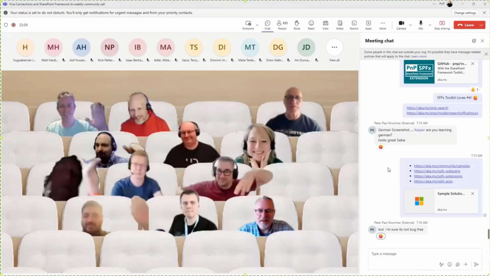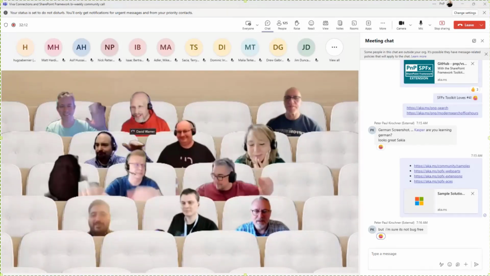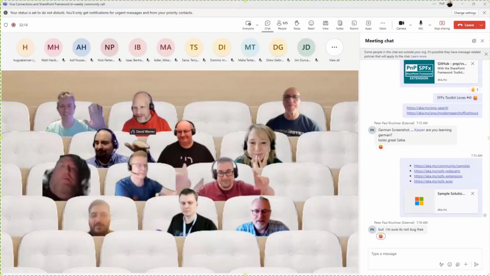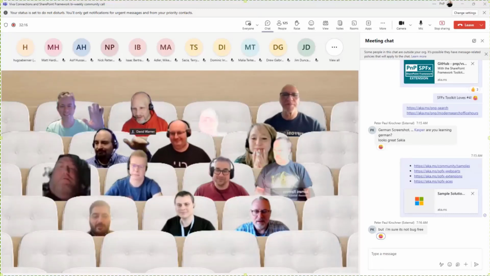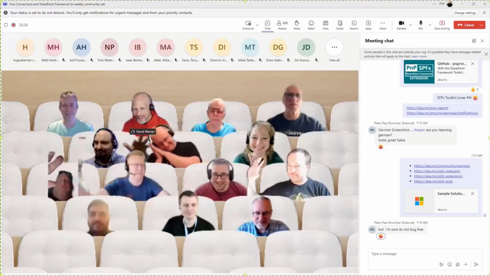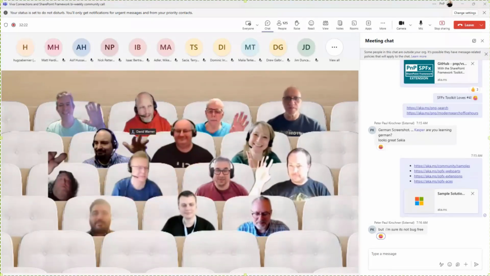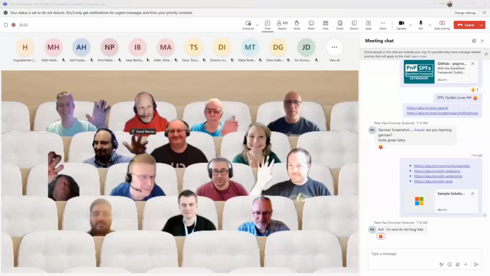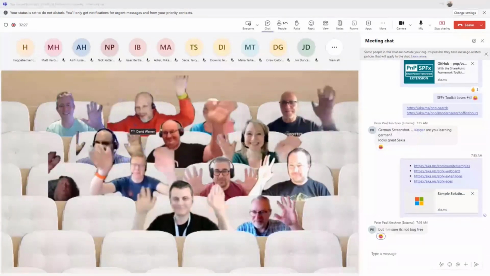Excellent. If you want to get your cameras turned on, I know Teams is a little delayed for a second there, and there's a little bit of non-clear pictures. Clearing up though. There we go. Okay. All right. Let's give everybody just a couple more seconds. All right. 3, 2, 1. All right. Let's wave, everybody. Great to see you all again.